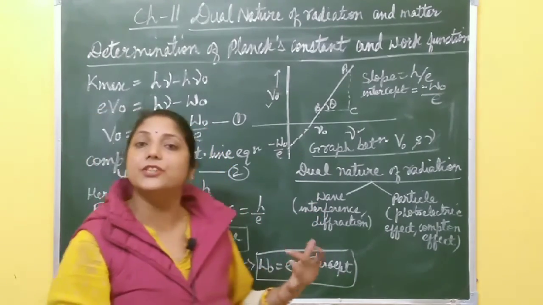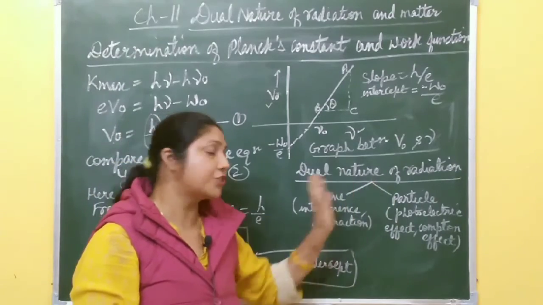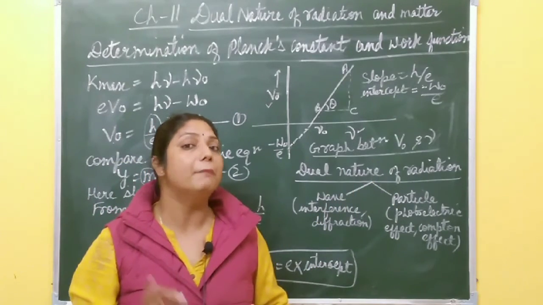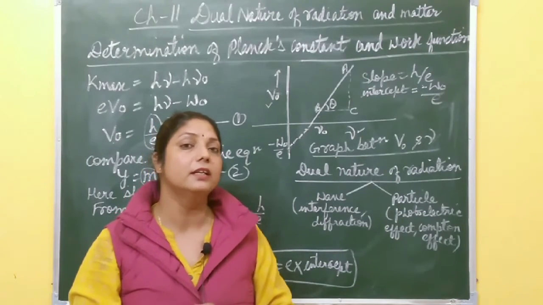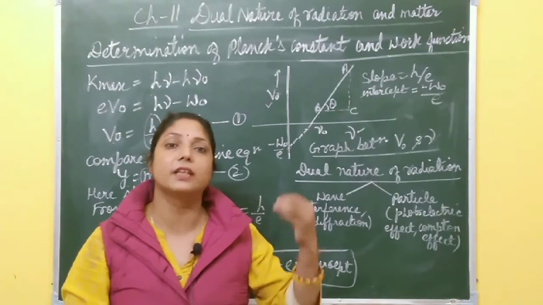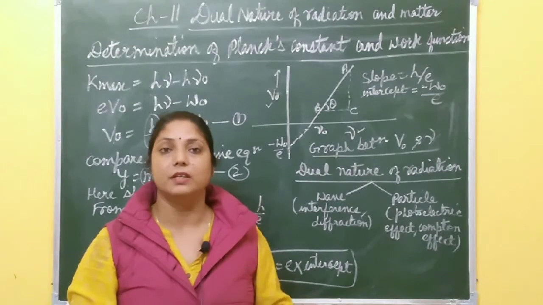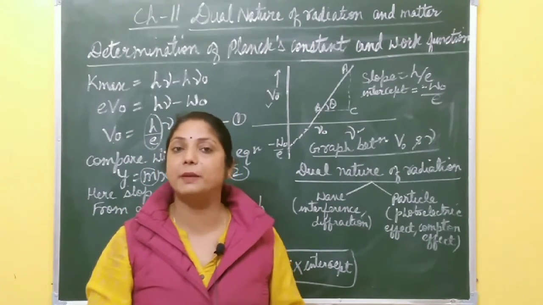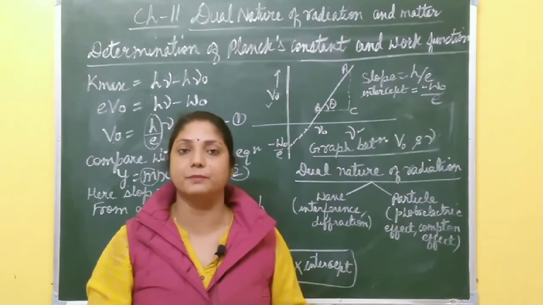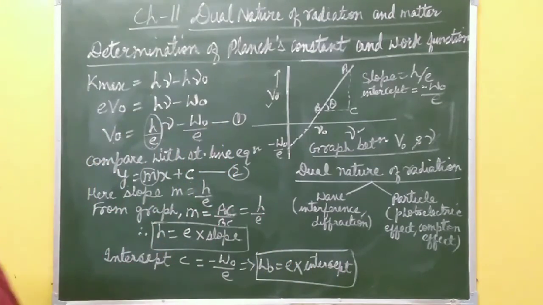After this, nature loves symmetry. If radiation has dual nature, then matter must also have dual nature, right? It means matter also behaves like a particle as well as a wave. We will explain that with the help of the Davisson-Germer experiment, and de Broglie gave this concept. So please take a screenshot of this first, then we will discuss the dual nature of matter.